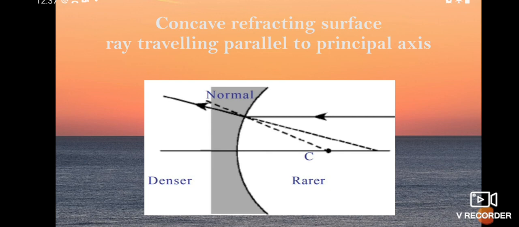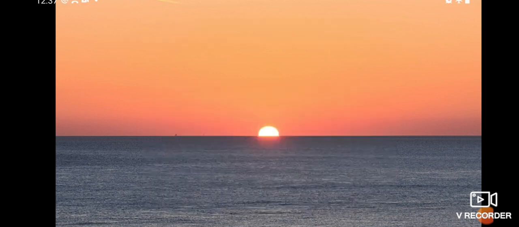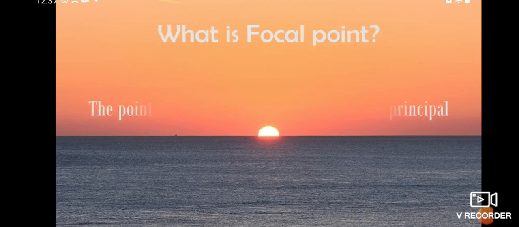The refracted light ray, where it meets the principal axis, that point is called the focal point, meaning where the light ray meets the principal axis, by extending it also. So what is the focal point?